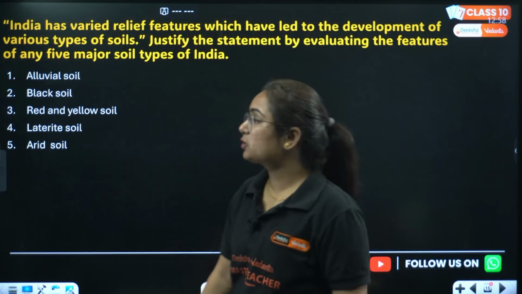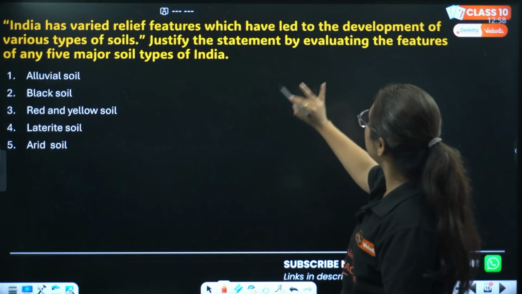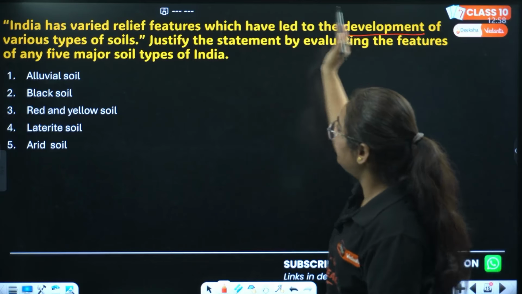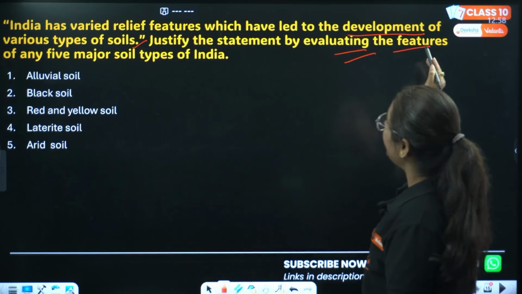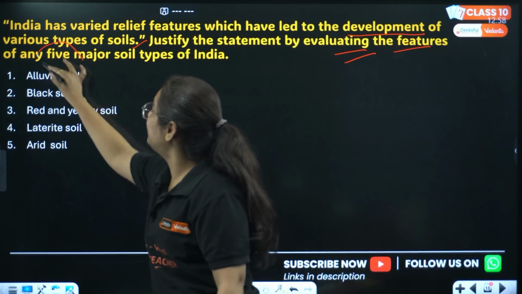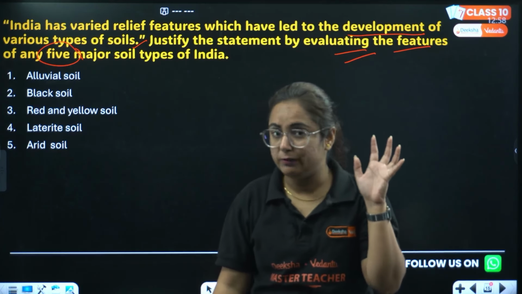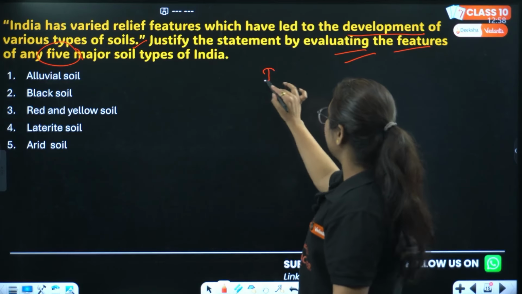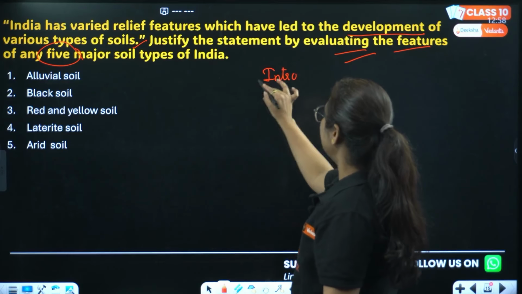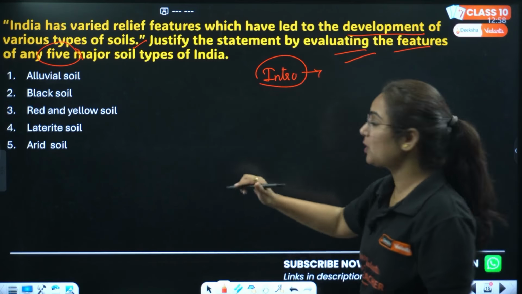Okay, next question: India has varied relief features which have led to the development of various types of soils. Justify the statement by evaluating the features of any 5 major soils. So how many types of soil do we need to write in the answer? 5. But when you write the introduction, you will write that India's relief features contain these types of soil.